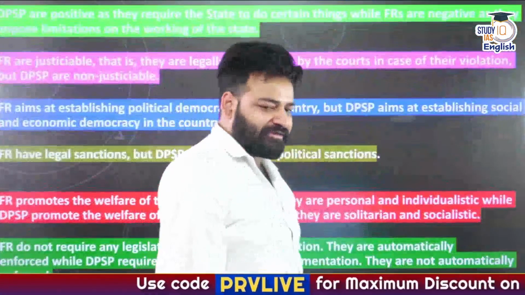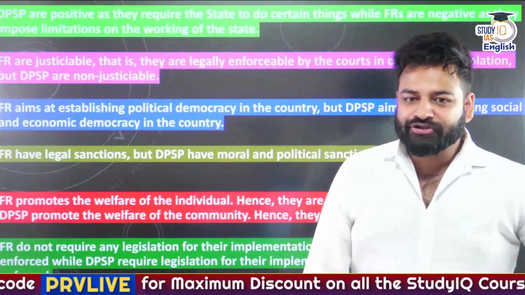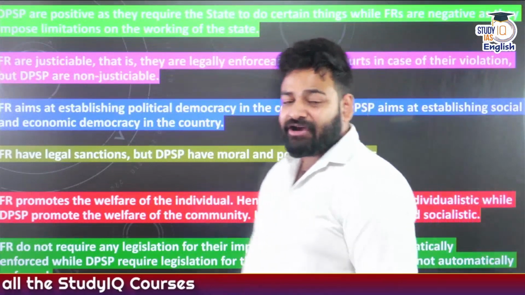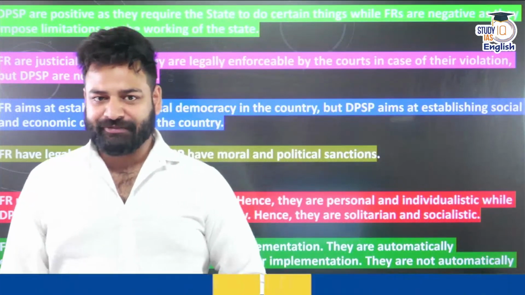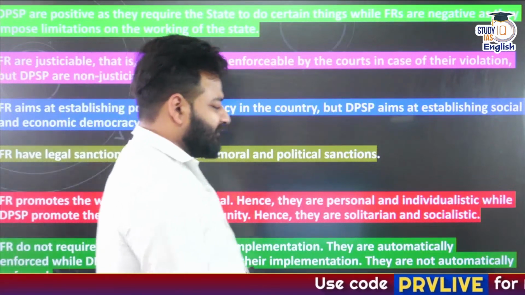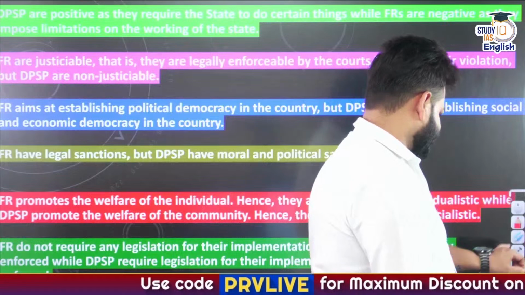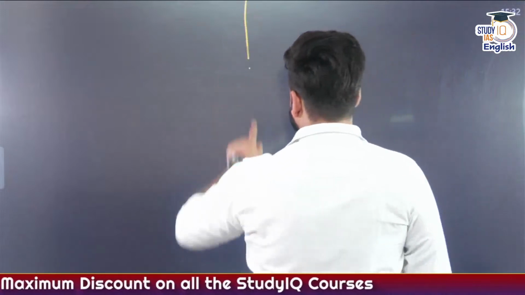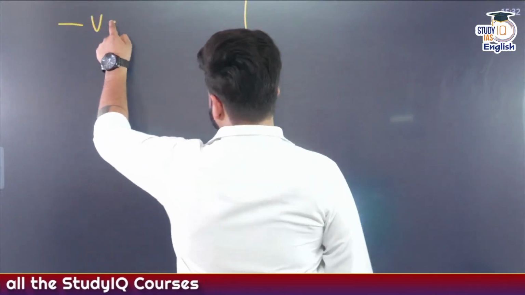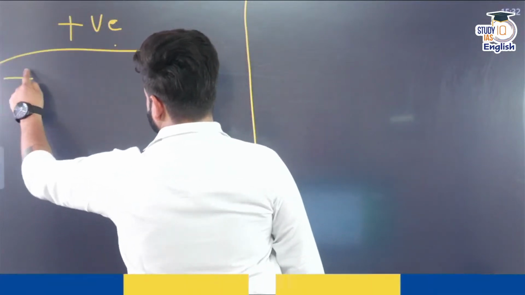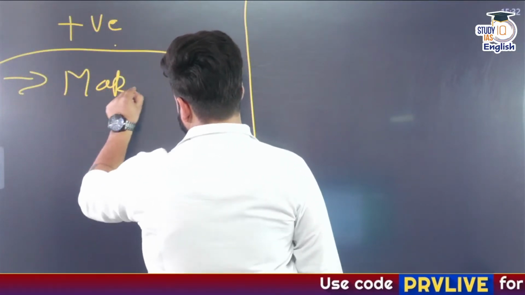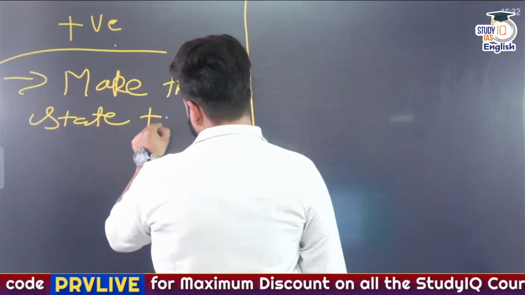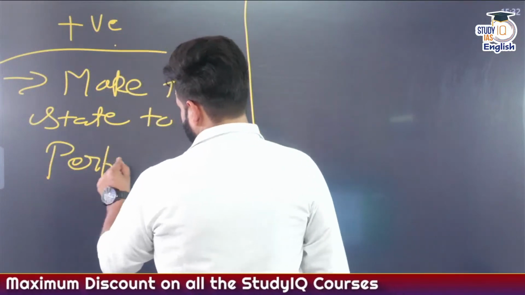So, starting with the differences first of all. What are they? First thing, as you can see, DPSPs are positive as they require the state to complete a task. When we talk about the basic differences, DPSPs, what are they? They are considered positive. Why positive? Because they make the state perform.